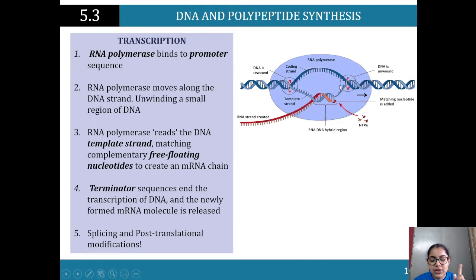Remember, let me rephrase that. In cell replication, we're looking at the DNA being replicated, all of it, but within transcription, we're not replicating the whole thing. We just need the part.